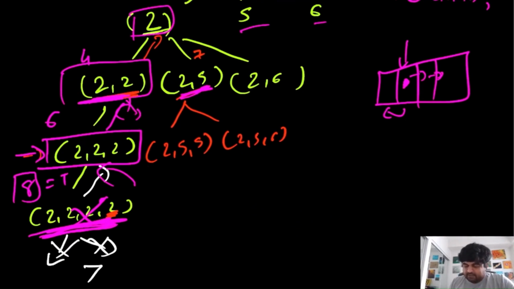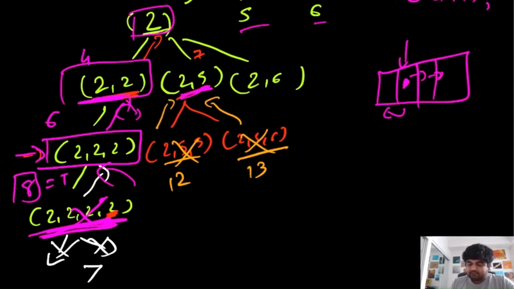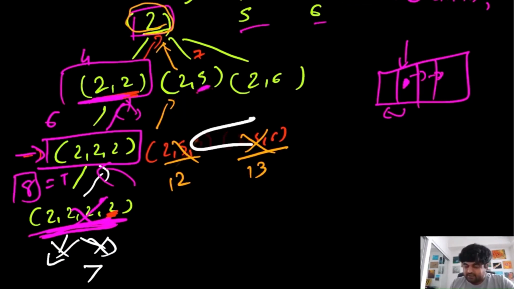Okay, at this point the sum we can have is 12, which is greater than 8, so we can terminate over here. We can't go down any further. And over here the sum would be 13. Again we can terminate over here. We can't go down, which means we have to go back. So we come back to 2, 5. We say that okay, we have explored all the possibilities over here. We go back to value number 2. Now the thing is, at value number 2, have we explored all the possibilities? No, there is still one possibility pending, which is 2, 6.